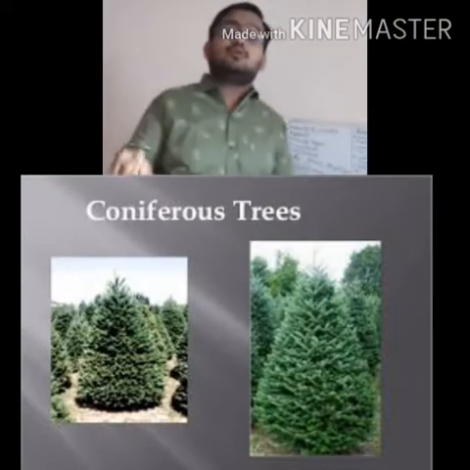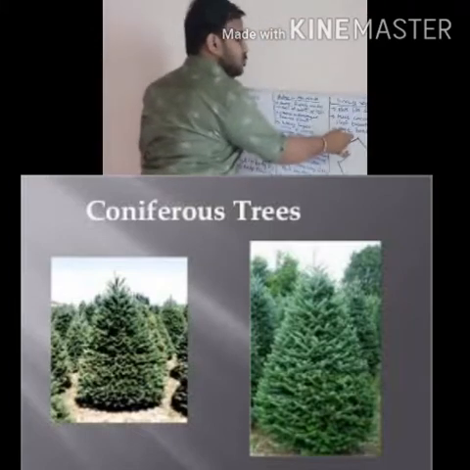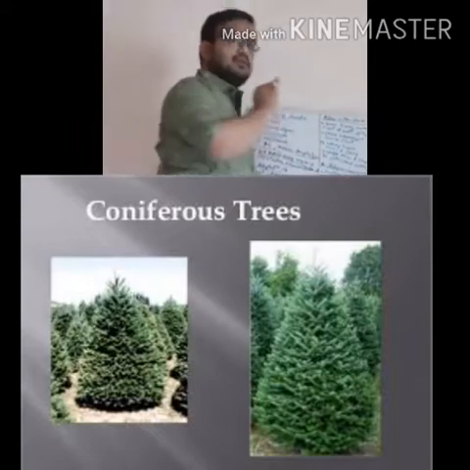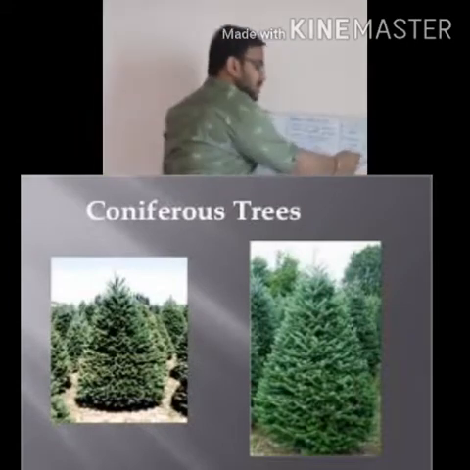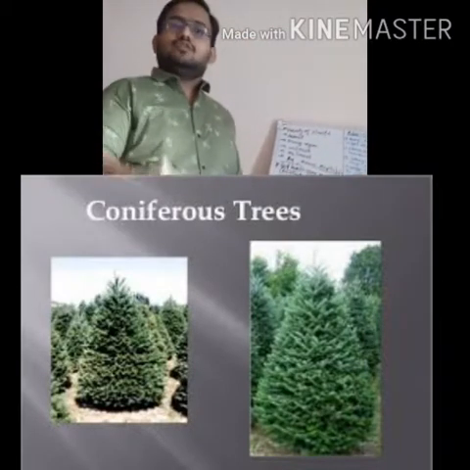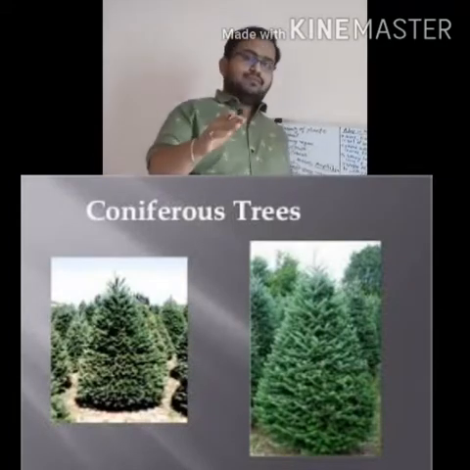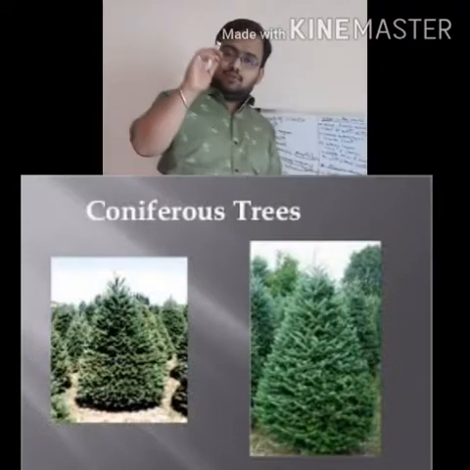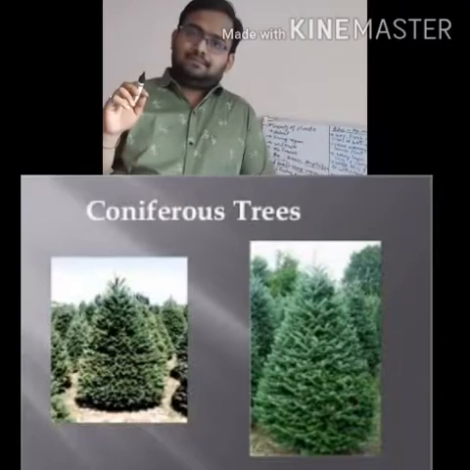Because when heavy snowfall comes, snow should not stay here. Snow should not accumulate. It will go straight down to the ground if the slope is there. If there is no slope, the snow will stay and accumulate everywhere. That we don't want. So to stop the snow from accumulating, the branches are sloping in snowy regions. And due to the sloping branches, the trees are conical in shape.